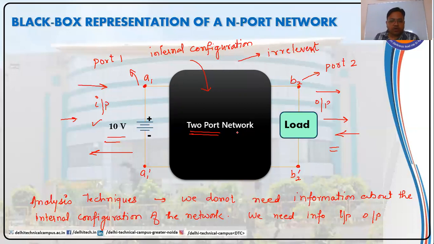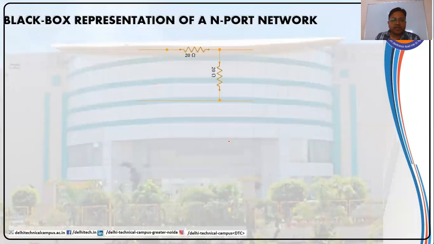Let us discuss more about this two-port network and what an N-port network will be. A two-port network has two ports, one for input, the other for output. So an N-port network will have N ports, and any number of ports can be used to input the signal, and the remaining to get the output of the network. Let us see here.